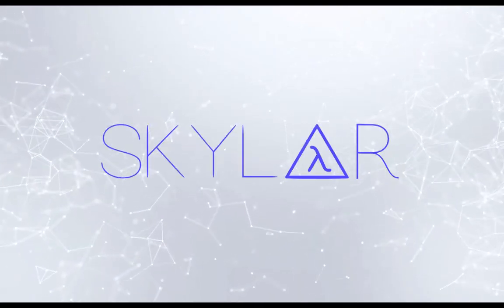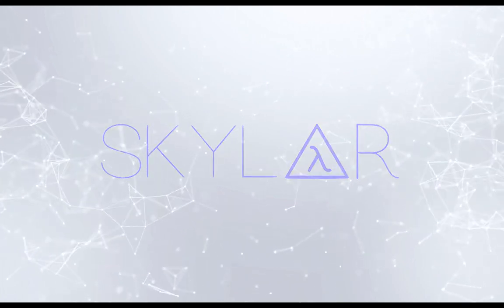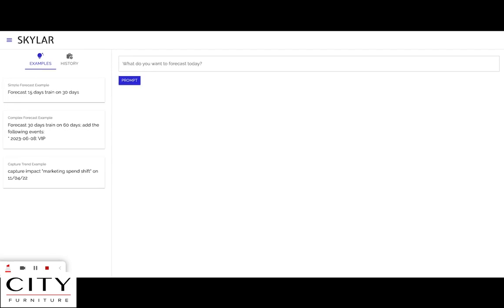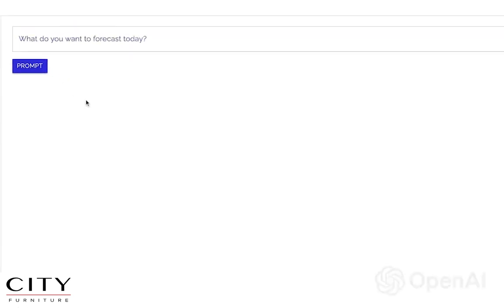Introducing Skylar, a companion AI for frictionless forecasting. Today we are going to demo Skylar, our companion AI forecasting tool. It uses a stacked machine learning model with an NLP integration courtesy of OpenAI large language models. The integrated LLM allows for frictionless, complex forecasts requiring no technical ability. We are going to walk through different scenarios, starting with the most simple and increasing complexity as we go.